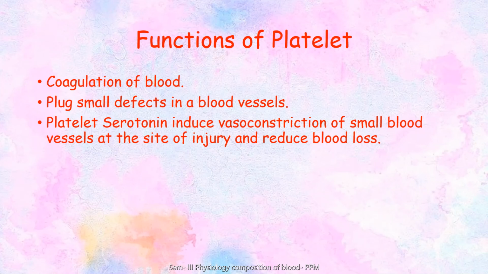Sometimes we have a deficiency of platelets. This is called thrombocytopenia. In case of a heavy infection, the platelet count increases way beyond the normal range, and that could also cause damage to the body. Sometimes the platelet count reduces way beyond the normal range. That situation is called thrombocytopenia, and in that situation, bleeding may not stop. Blood coagulation and blood clotting may not happen. So this was about platelets.